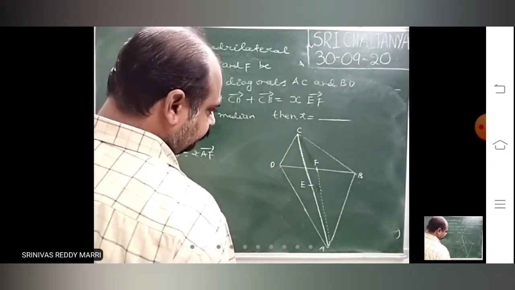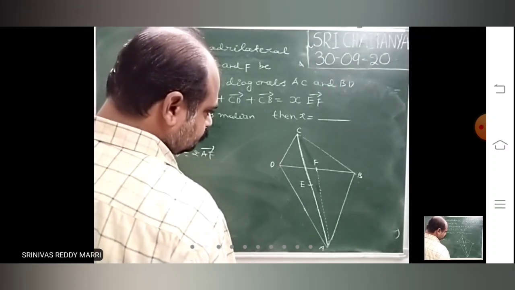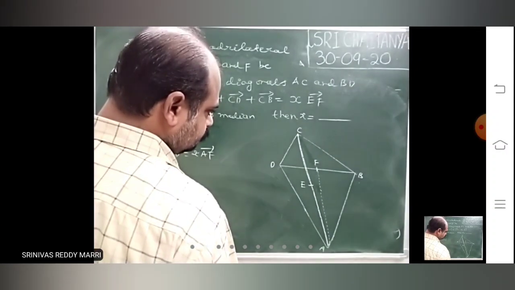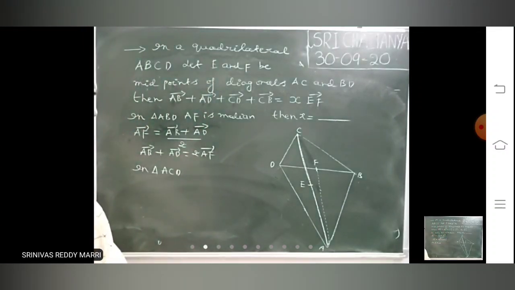X into EF, where E and F are the midpoints of AC and BD.